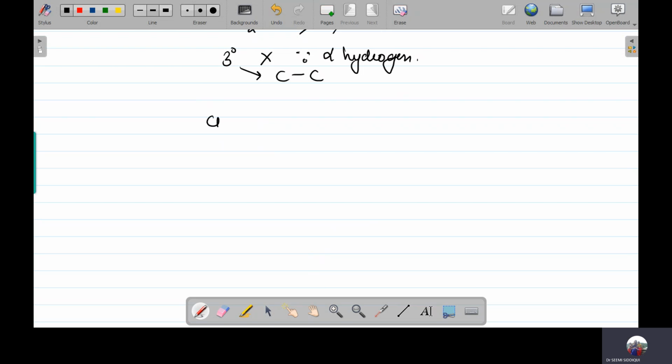For example, we have taken one tertiary alcohol. Now when we have taken a tertiary alcohol, hot concentrated HNO3 takes place.